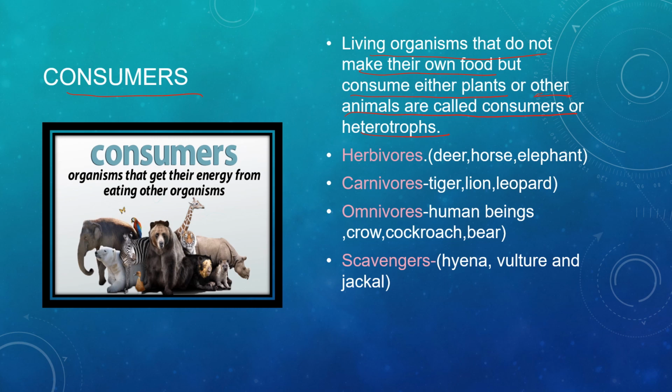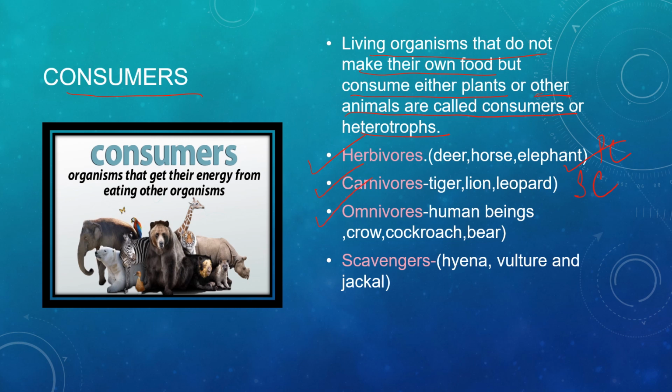We have categorized consumers into four categories. The first one is the herbivores, that is animals that eat green plants, also called the primary consumers. Deer, horse and elephant are examples of herbivores. So these are consumers of the primary level. Now we move on to carnivores. Carnivores are animals that eat the flesh of other living organisms, that is, they are secondary consumers, for example lion, leopard, tiger, etc.